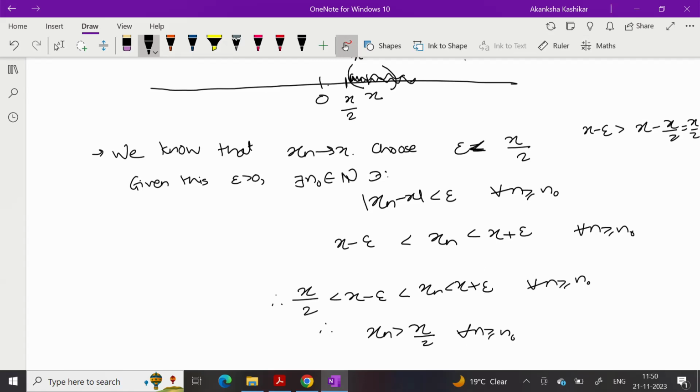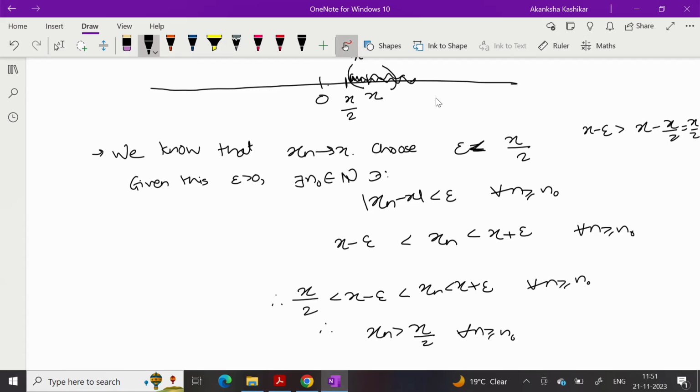In fact, this actually tells me that if xn is a sequence converging to a positive number, then at most finitely many terms from this sequence can be negative, because they all are greater than x by 2, which means they all are positive. You cannot have infinitely many negative terms.